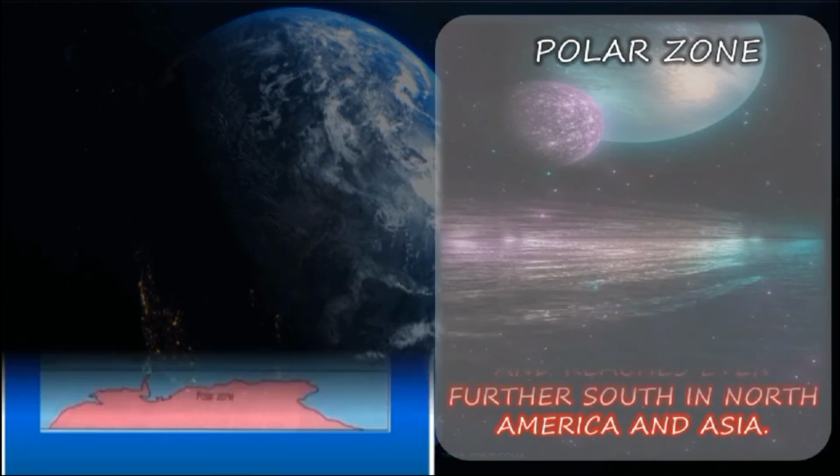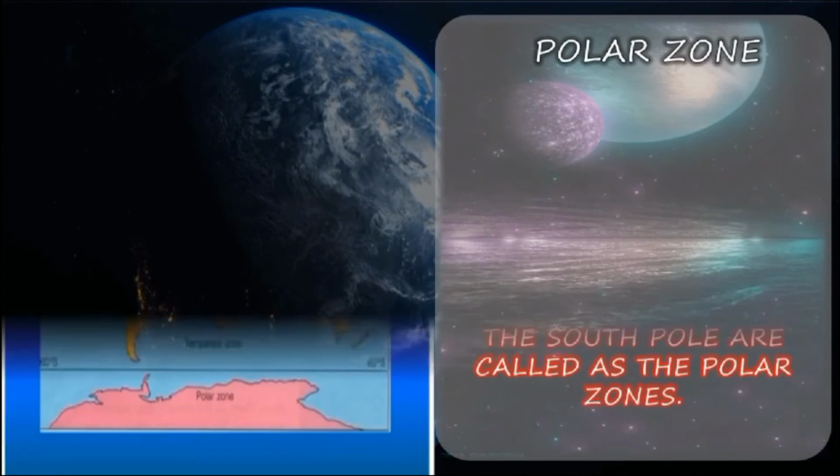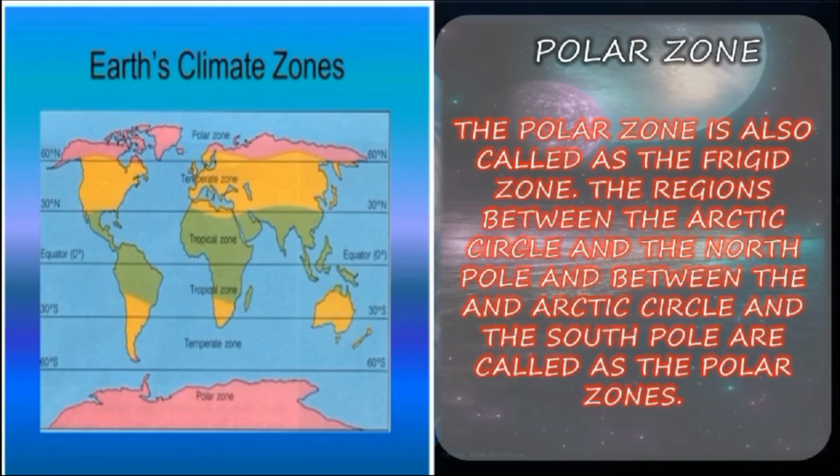Next, the polar zone. The polar zone encompasses the area around the north and south poles. Starting from the North Pole, this zone stretches to the Arctic Circle in the northern hemisphere and reaches even further south in North America and Asia. The polar zone is also called the frigid zone. The regions between the Arctic Circle and the North Pole, and between the Antarctic Circle and the South Pole, are also called the polar zones.